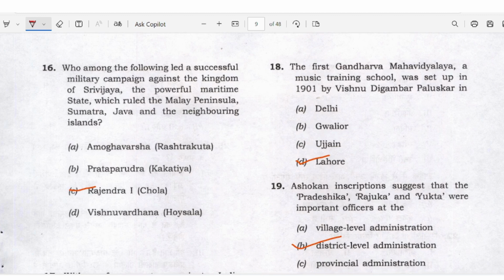Who among the following led a successful military campaign against the kingdom of Srivijaya, the powerful maritime state which ruled the Malay Peninsula, Sumatra, Java and neighboring islands? Here the answer is Rajendra I Chola.